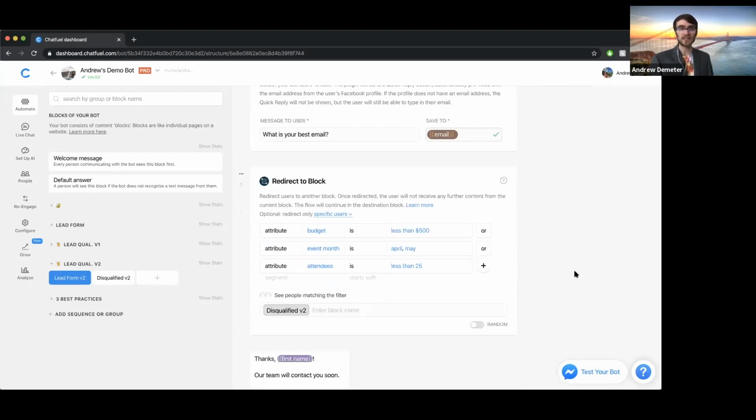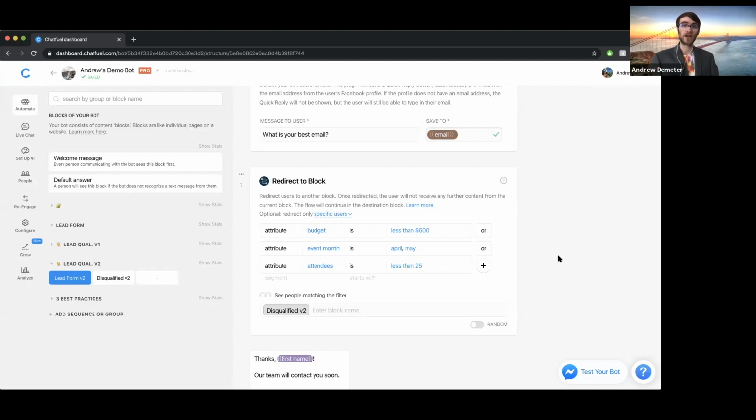And then at the end here, we've set up this redirect to block that basically, for each of those questions, we had an attribute set up for. And so we're saying, okay, if they picked a budget that's less than $500, that first option, then we're going to disqualify them, or any of these other options as well. So basically, again, instead of the user getting redirected at each step if they choose an answer we don't like, we're just having them still fill out the full form, and then we're disqualifying them at the end.